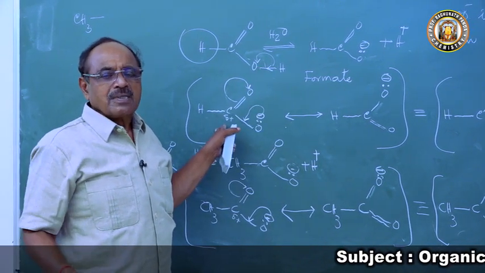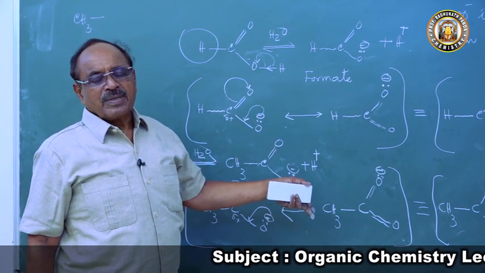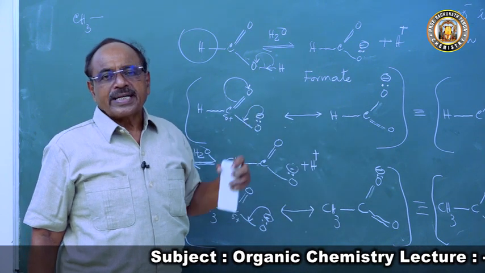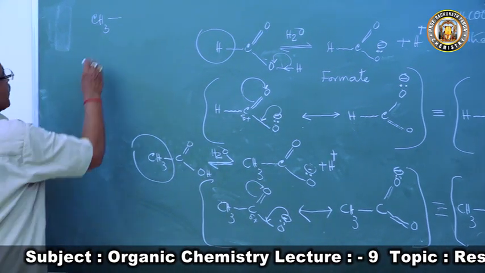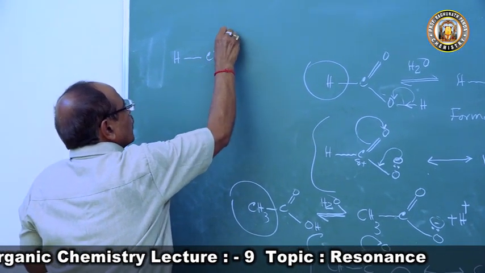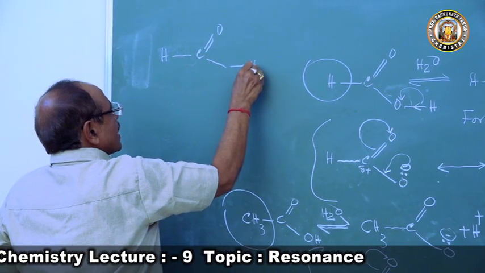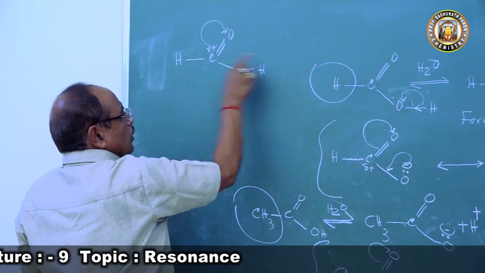Now the time has come to see how the inductive effect comes into the picture in deciding the acid strength of the molecule. If you come to formic acid, HCOOH, what is happening? The electron goes here and here is a positive charge, so it loses proton.